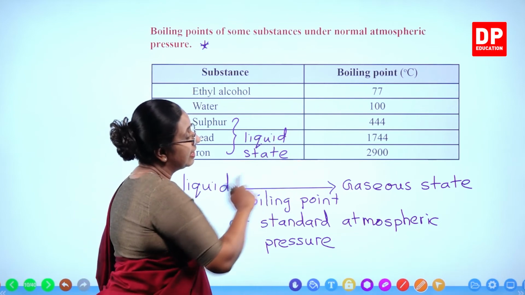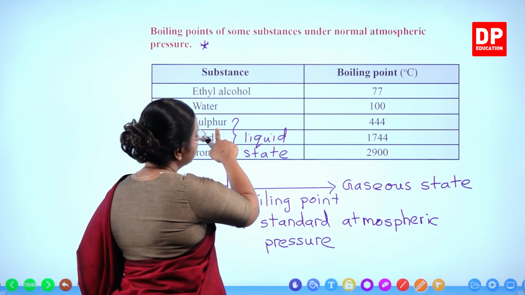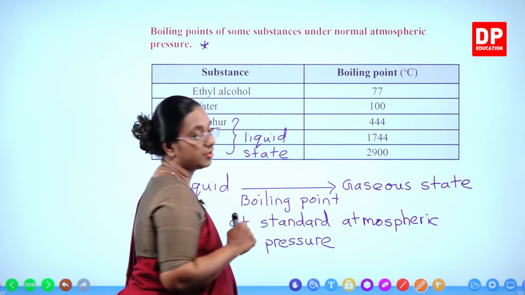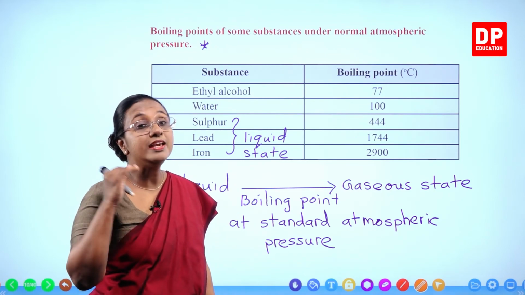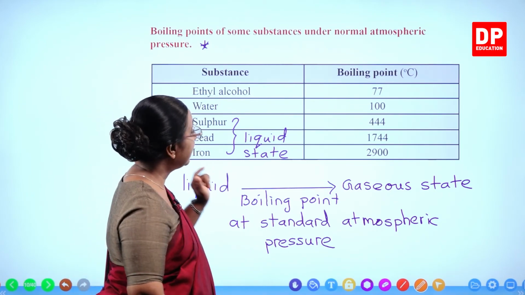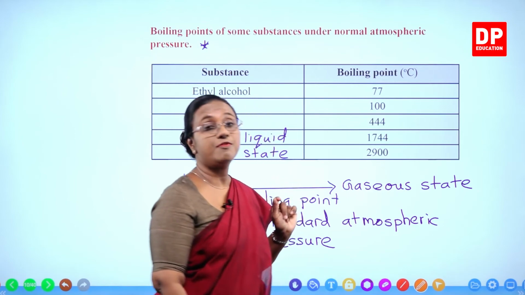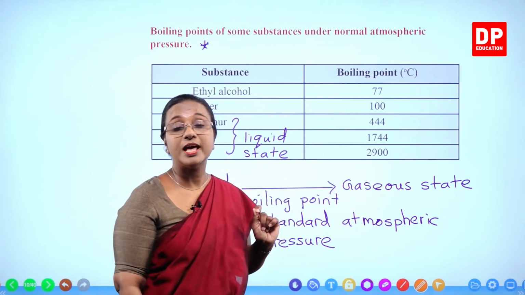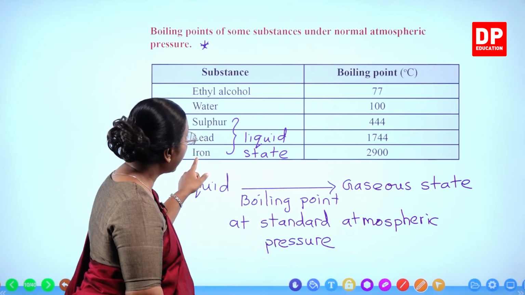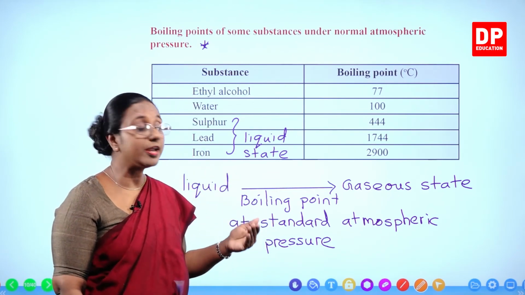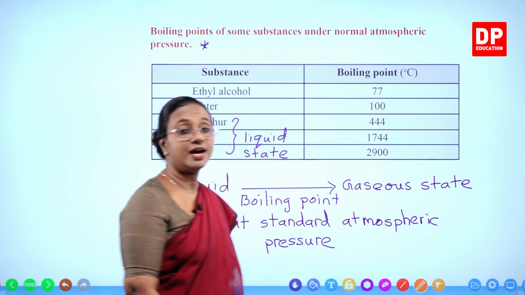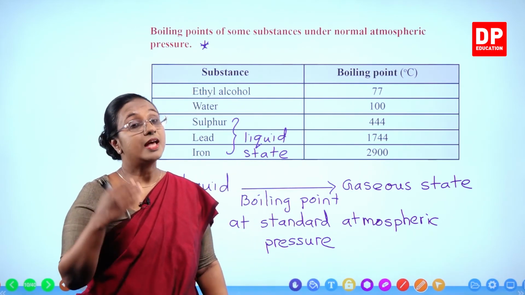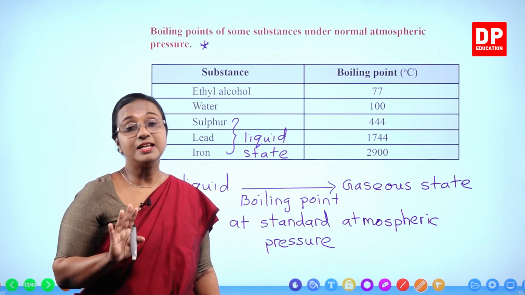Now look at the values there. For sulfur, 444 degrees Celsius. Very high boiling point. Lead, 1744 degrees Celsius. Very, very high compared to water and ethyl alcohol. Iron, liquid iron will boil at 2900 degrees Celsius. That is also a very, very high temperature.